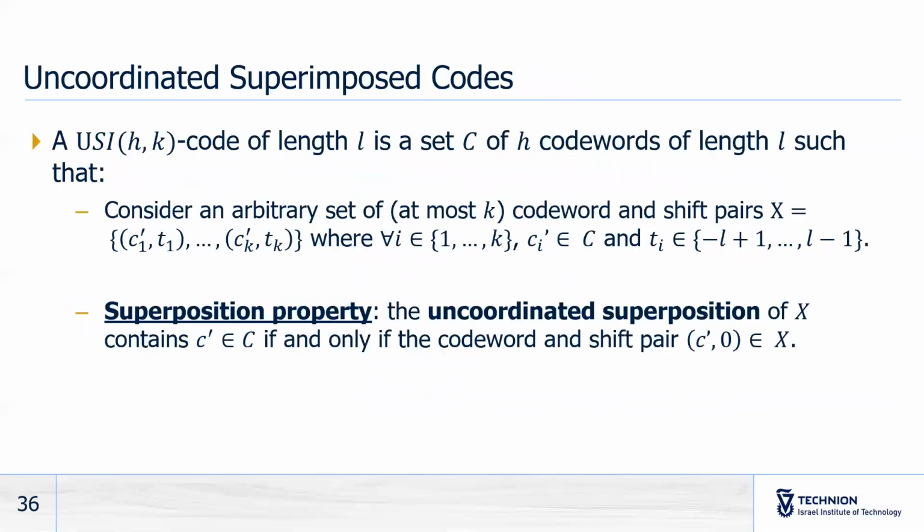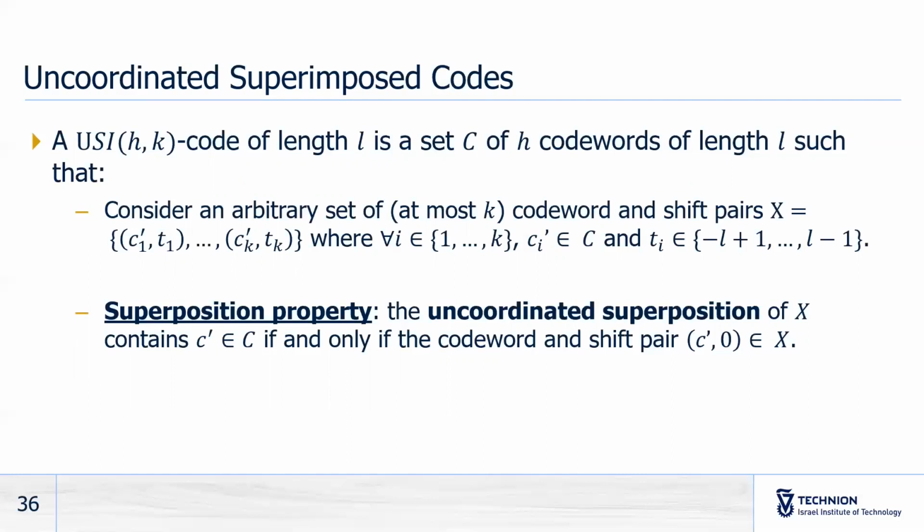To solve the uncoordinated transmission scenario, we introduce a new type of codes, uncoordinated superimposed codes, which extend superimposed codes. These codes satisfy a stronger superposition property, stated as follows.